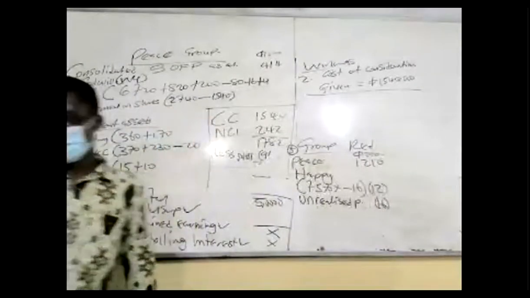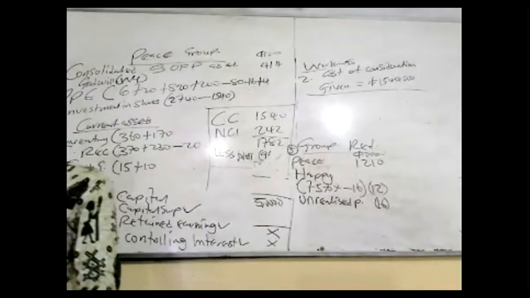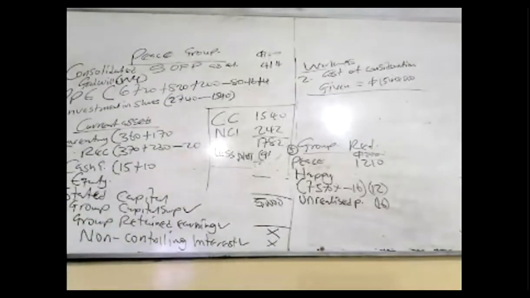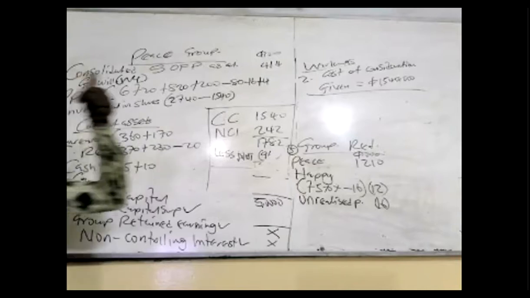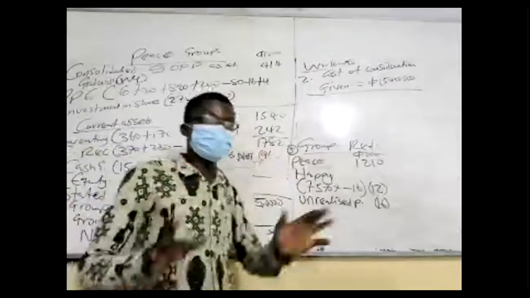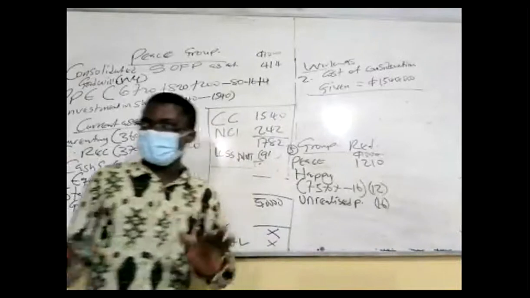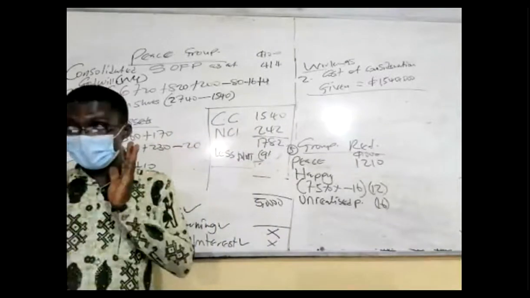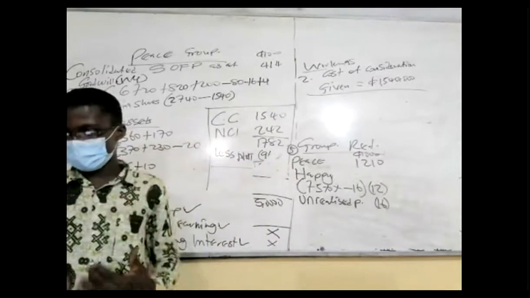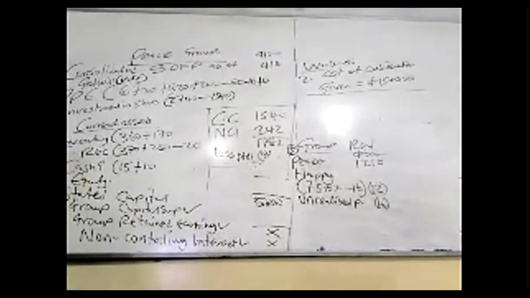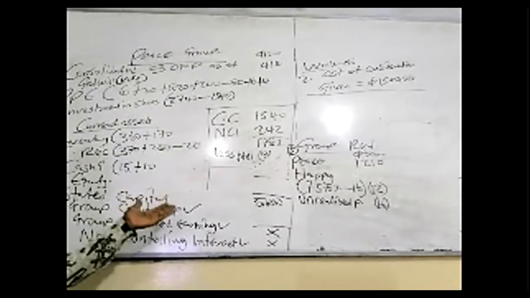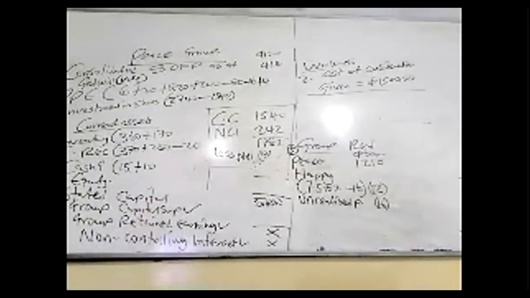Again, there was unrealized profit in the inventory. If I go that way, I'm recording the easy ones. Impairment, there's impairment, it's so easy. Record those that do not need any calculation or workings first, before you go and tackle those that need workings. If you go and tackle those that need workings and they knock you down, if you leave the easy ones and follow the difficult ones, no, it's not like that.